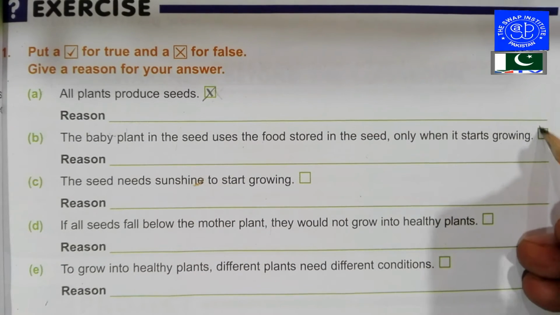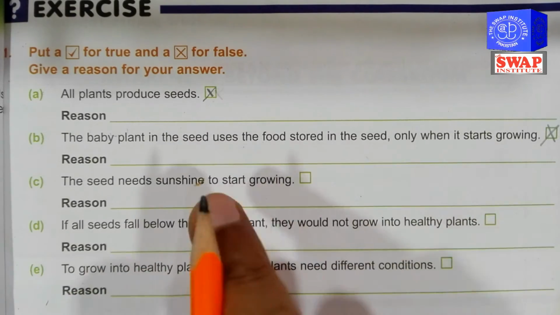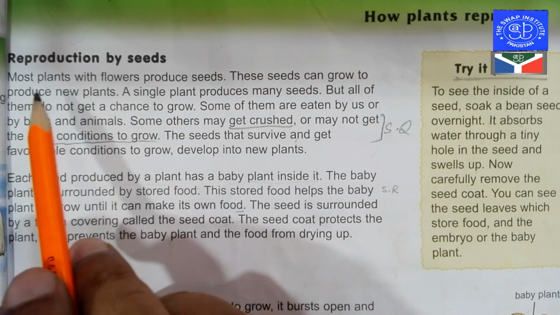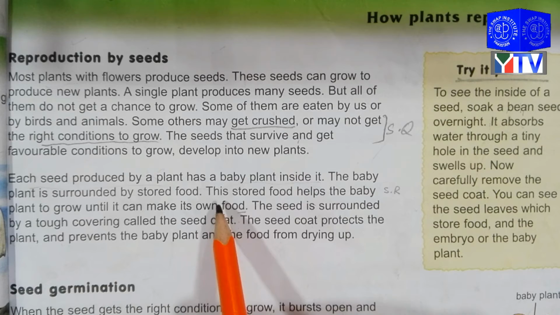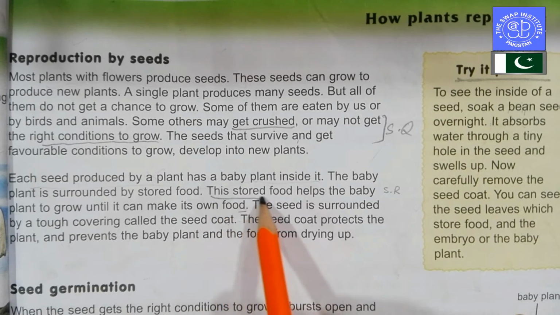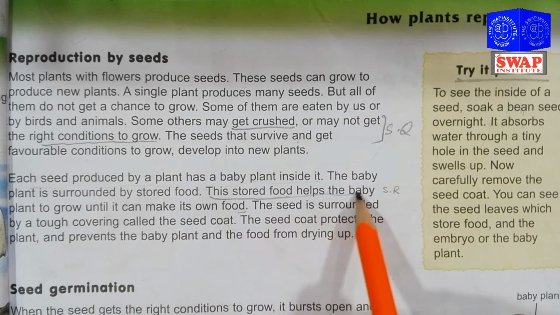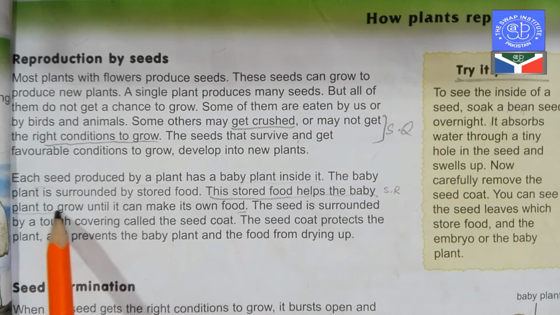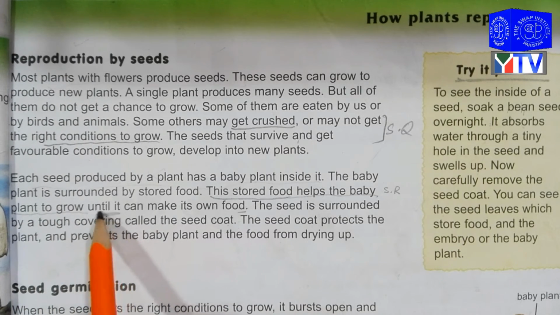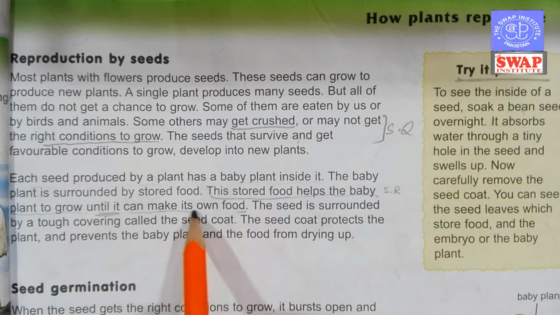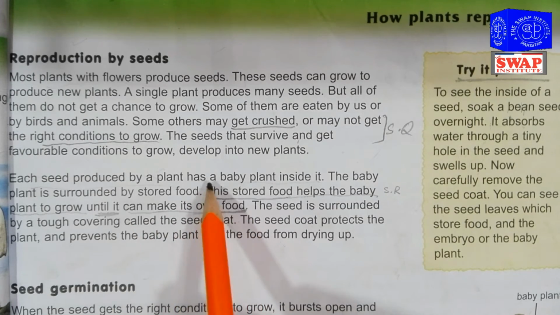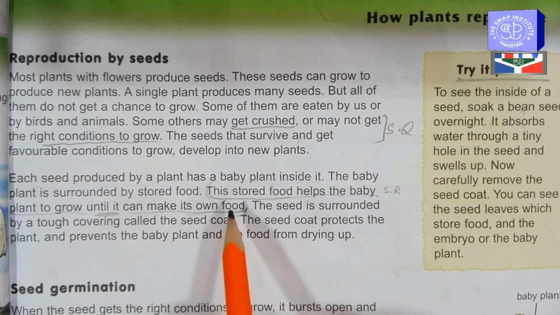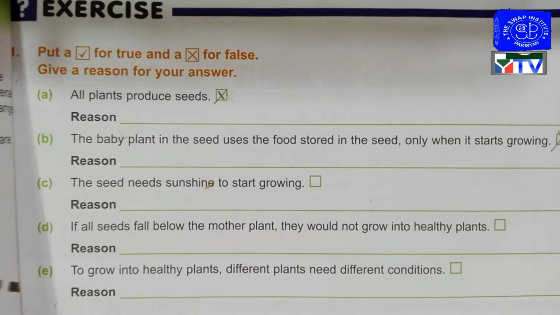No, because I already discussed this in the topic reproduction by seeds. The answer is in this line: the stored food helps the baby plant to grow until it can make its own food. This is the answer and the reason behind this question.